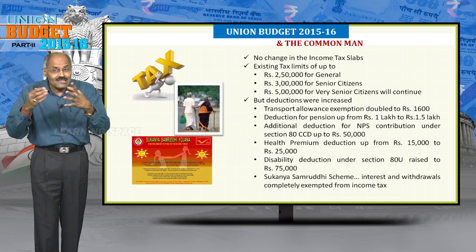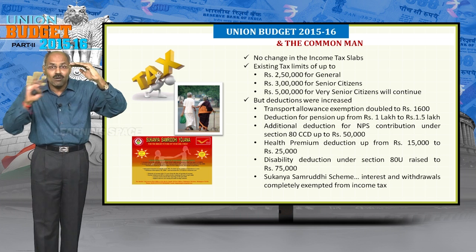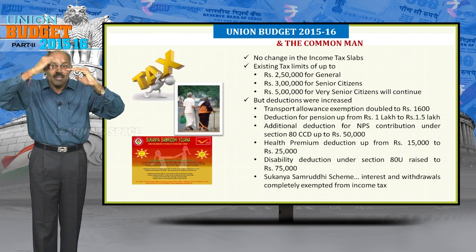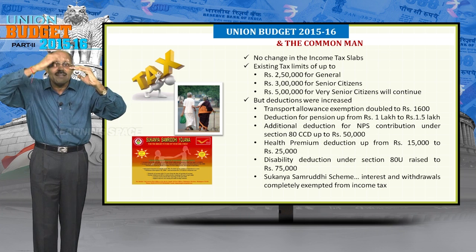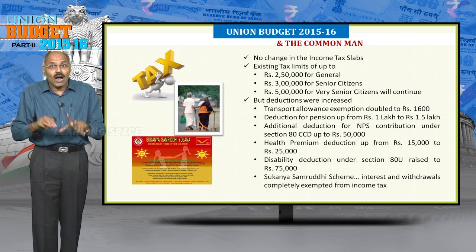So, in this I would like to tell you 2,50,000 is the general limit. That was not increased, but exemptions were increased. That means if you are saving under these various exemptions, almost your income tax up to 4.5 lakhs will be negligible.